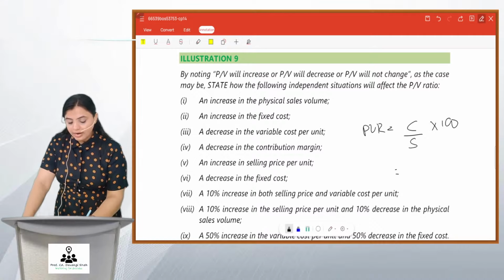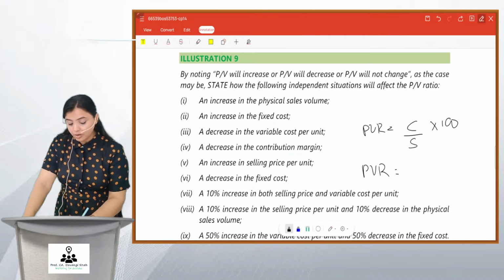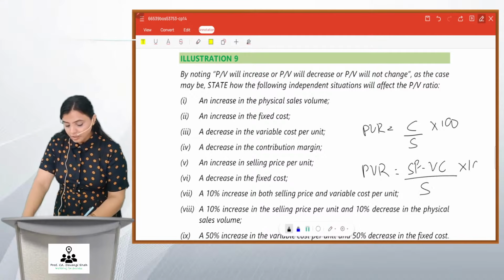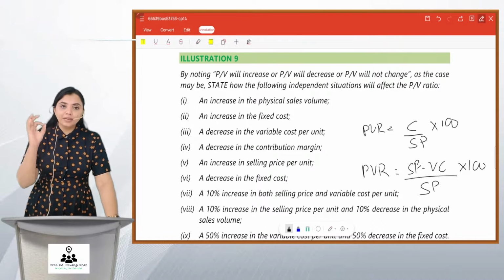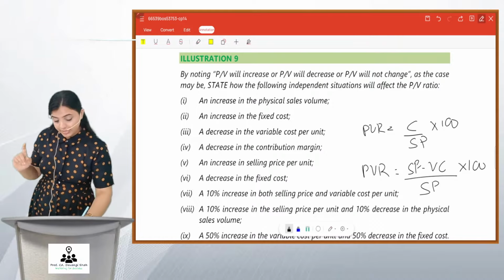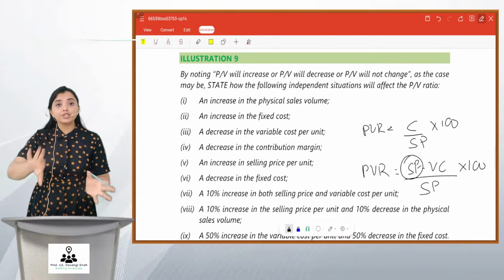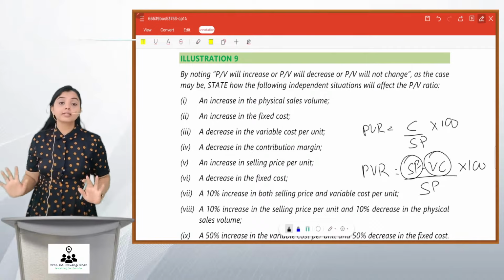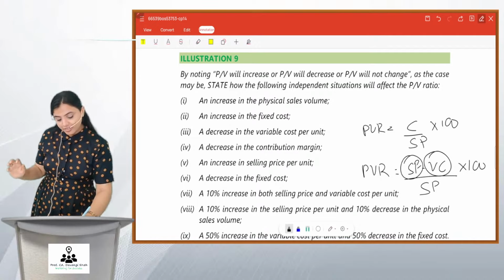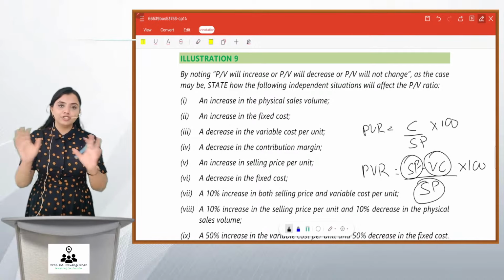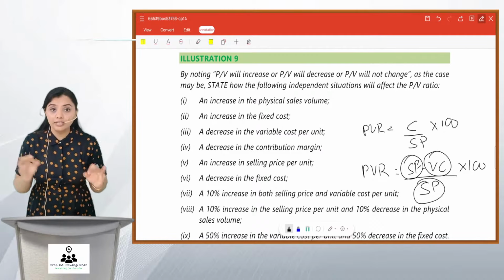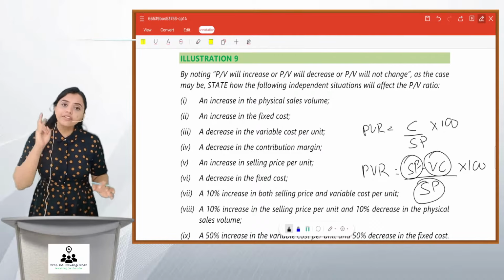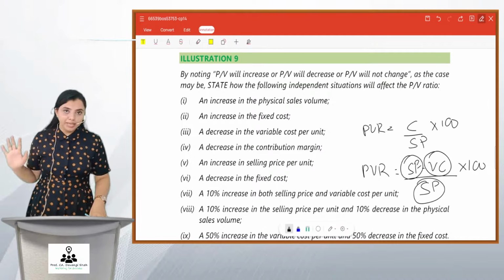Got it? And how to get this contribution? It is selling price minus variable cost, right? So basically, this is the formula for PV ratio. Now, friends, PV ratio will change if selling price changes. PV ratio will change if variable cost changes. PV ratio will change if the denominator selling price changes. Basically, change in any of these two, selling price or variable cost, will result in a change. Only if these two are constant, your PV ratio will remain the same.